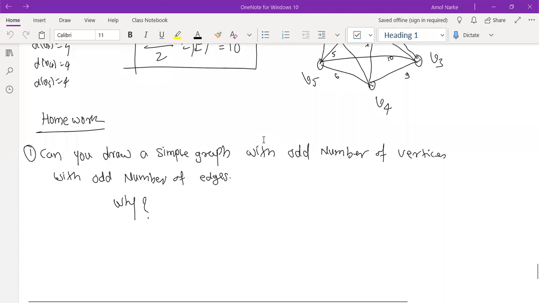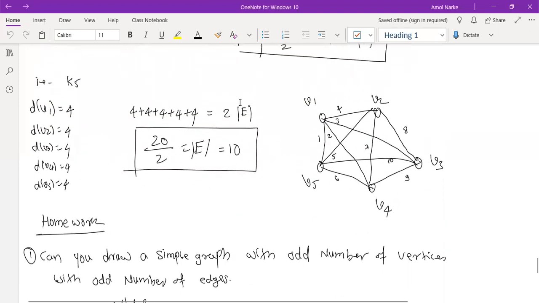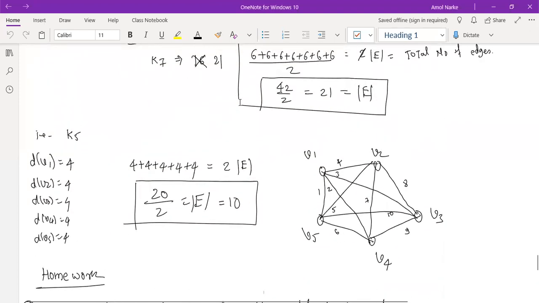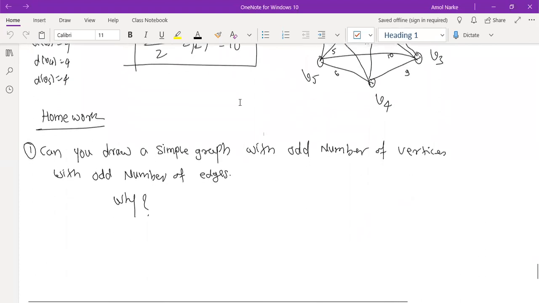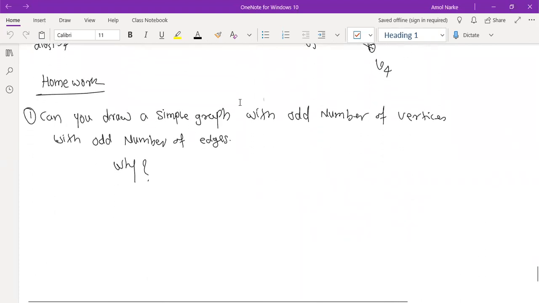In the last lecture we saw the degree sum formula, and we verified it using cycles and complete graphs. For a complete graph, I gave one question as homework: can you draw or find a simple graph with an odd number of vertices and an odd number of edges?